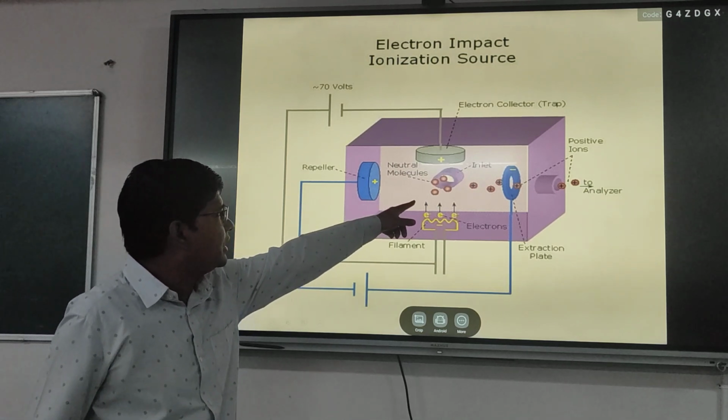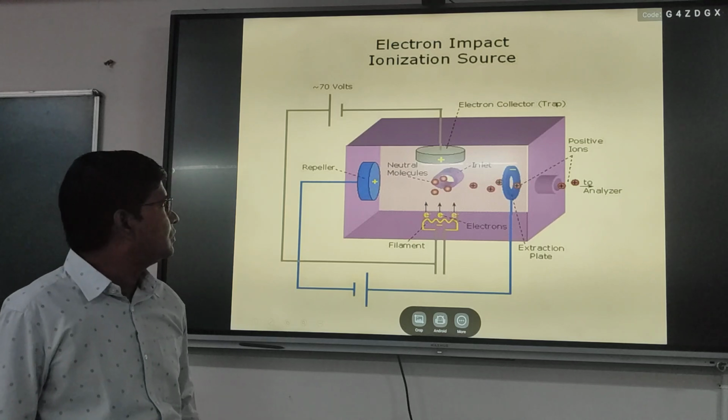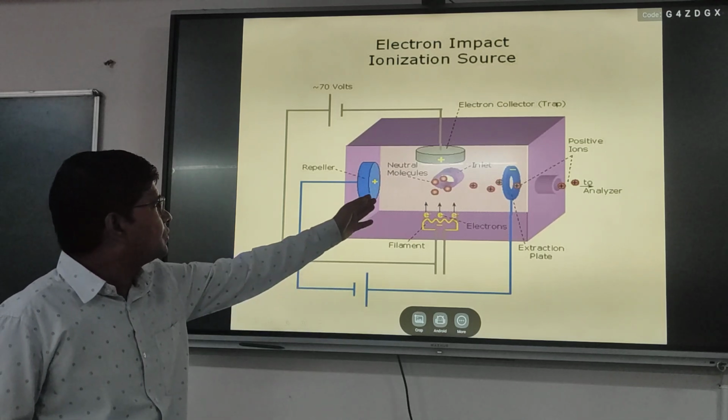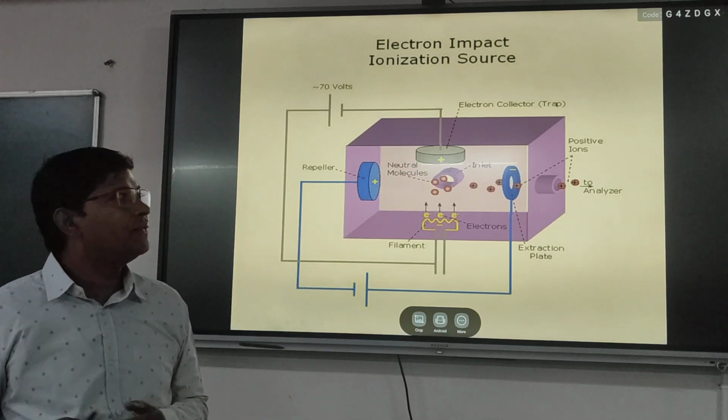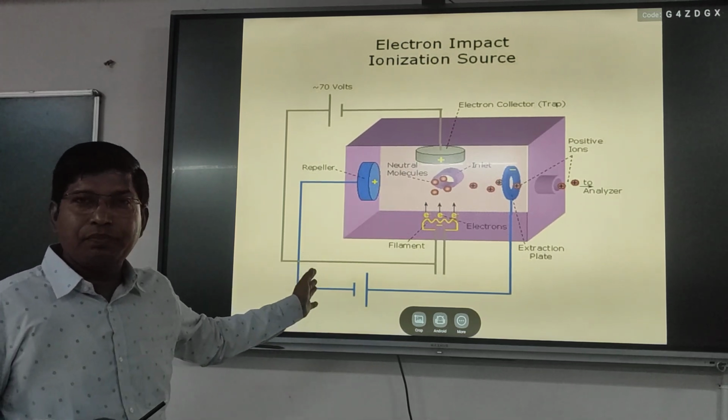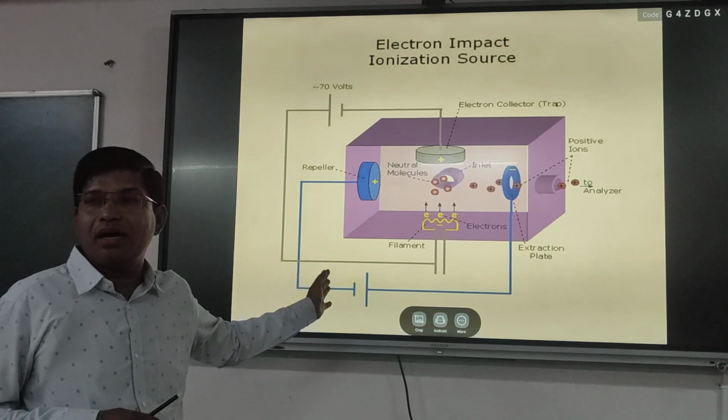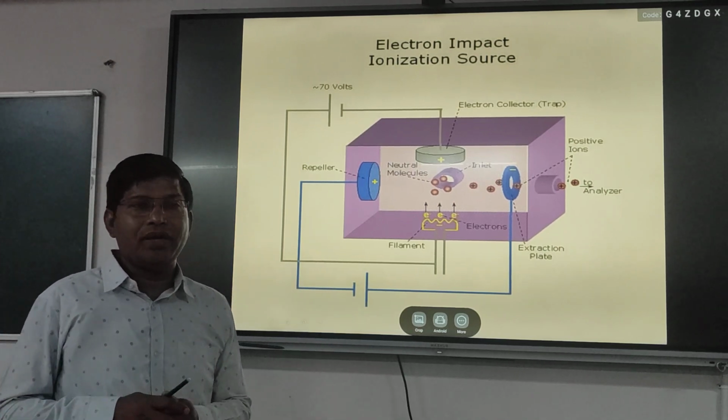After ionization, it passes through the mass analyzer, then goes to the detector for analysis. This is the principle behind the working of electron ionization.